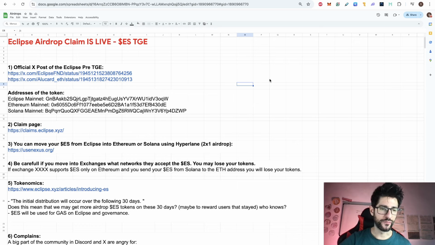Another thing, guys, is the point 4. Be careful if you move into exchanges, check what networks they accept the ES token on, because you may lose your tokens. So for example, if one exchange supports ES only on Ethereum and you send your ES from Solana to the Ethereum address, you will lose your token. So be very careful when you send your tokens from your Backpack wallet, for example, into an exchange like Bybit or BitChat, that you are using the same blockchain so you don't lose your allocation. Many people are going to have that issue if they don't pay attention. So be sure to do that well.